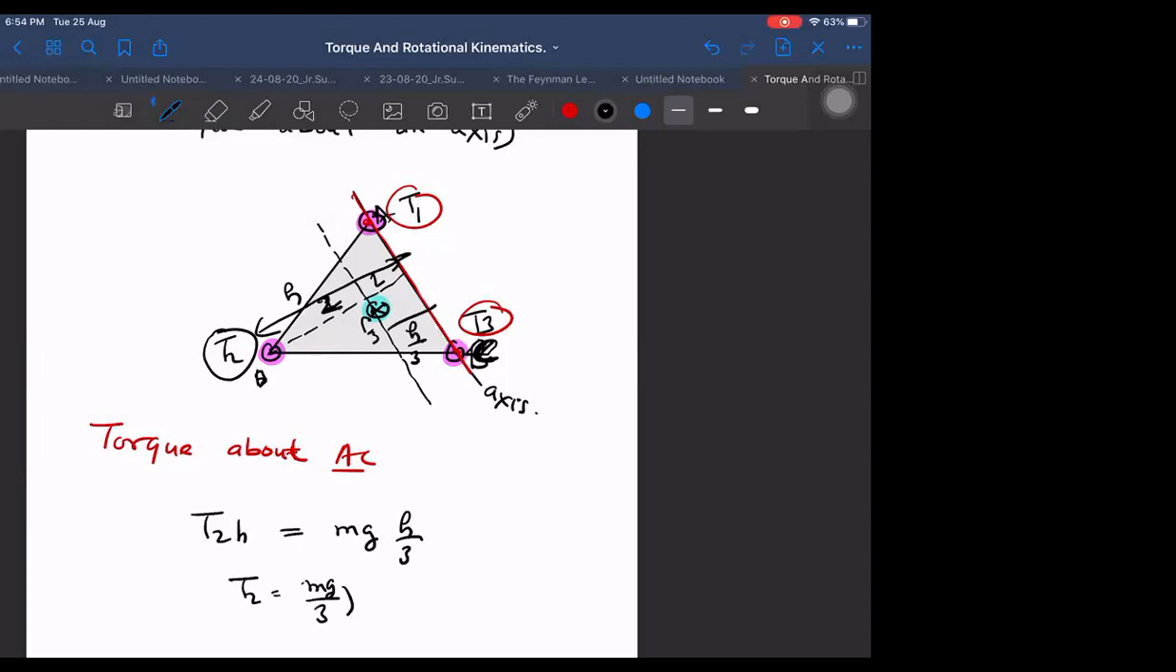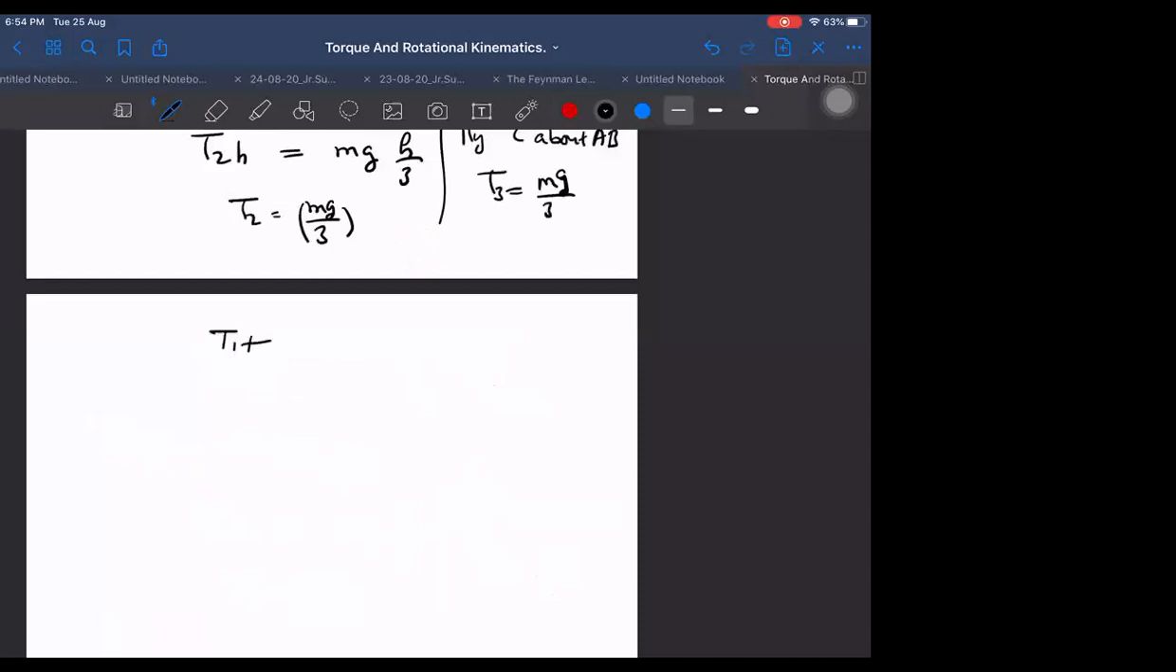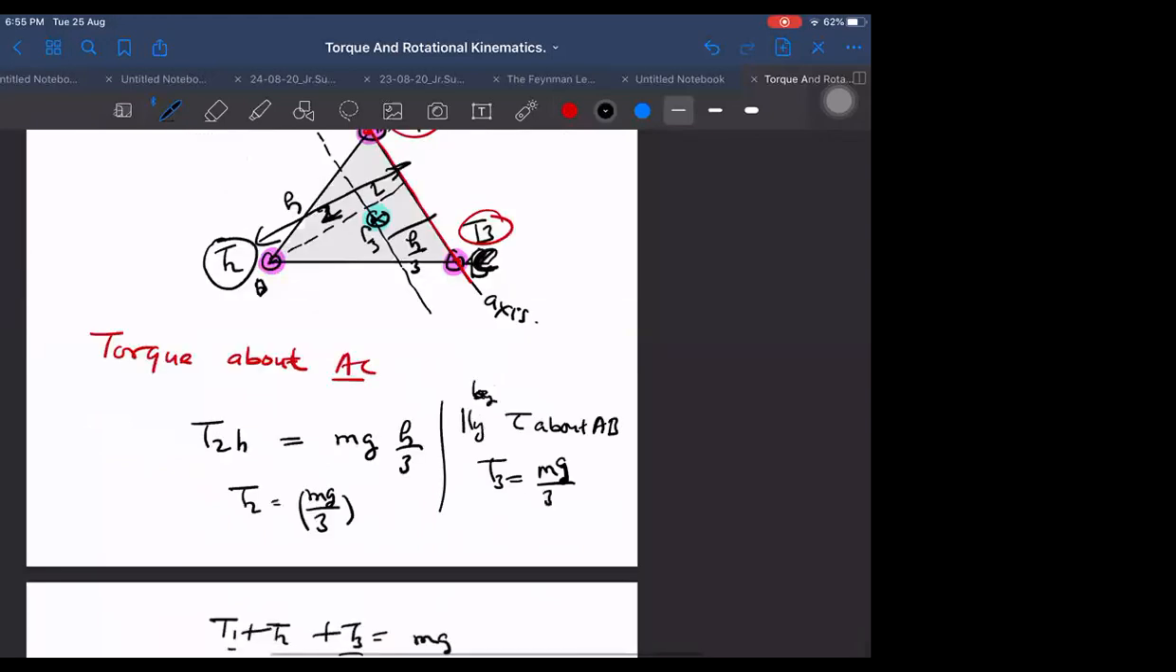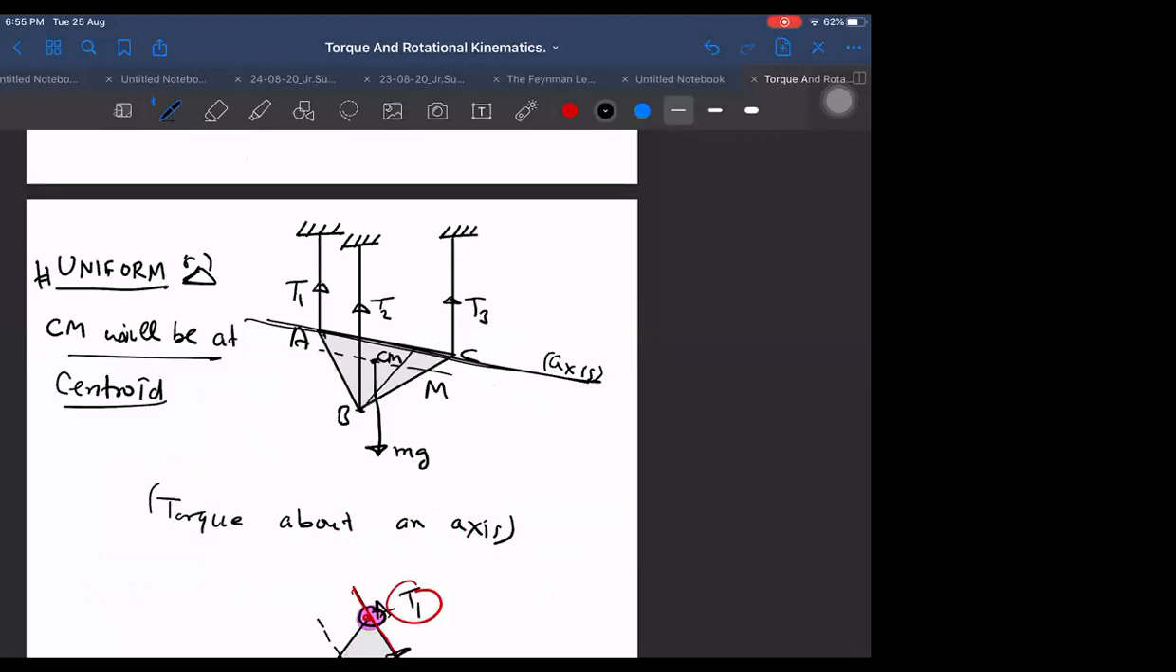But the same thing I could have done if I take torque about AB. Then by torque about AB, I can say T3 is equal to mg by 3. And if these two are mg by 3, then the third has to be mg by 3, because T1 plus T2 plus T3 is equal to mg, sigma Fi is 0. So T1 should also be equal to mg by 3. See how easily we are able to do it if we take this axis.